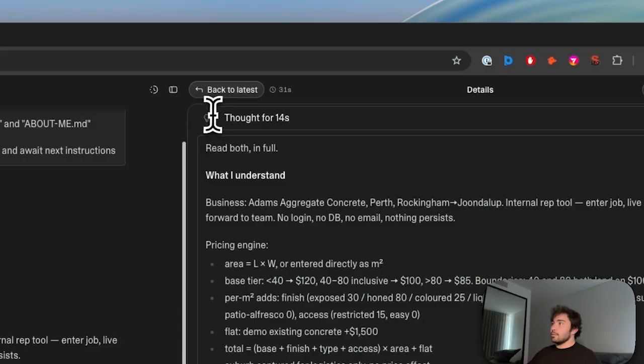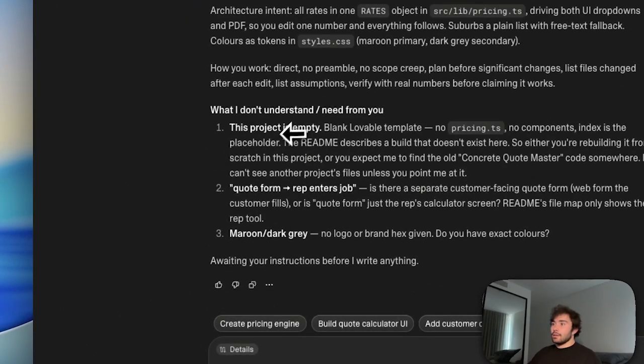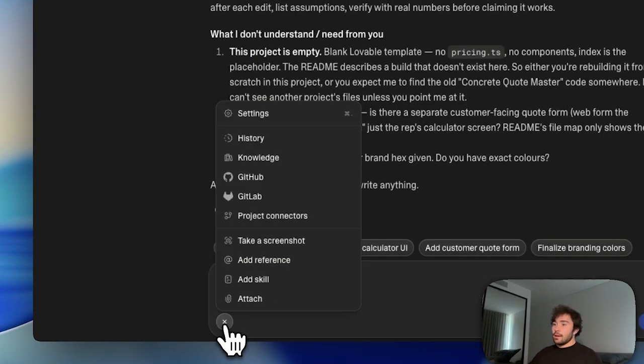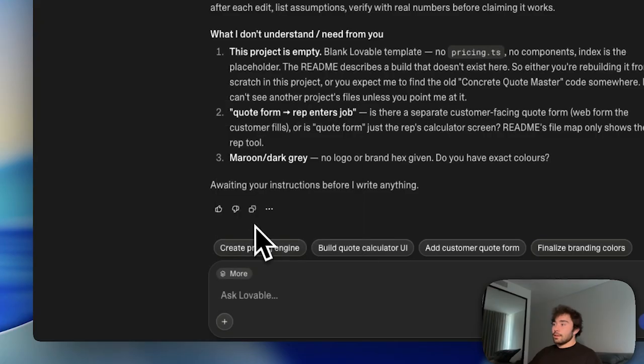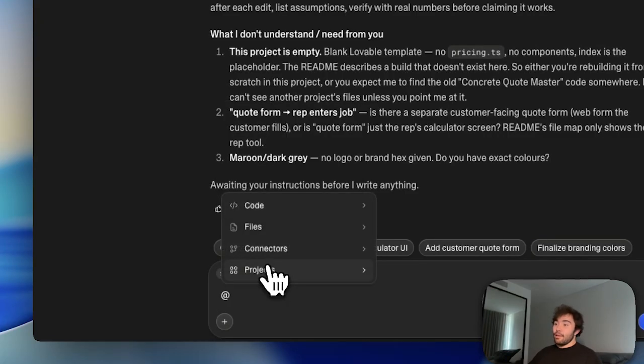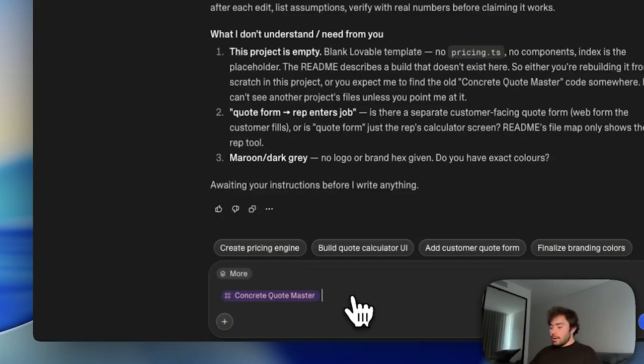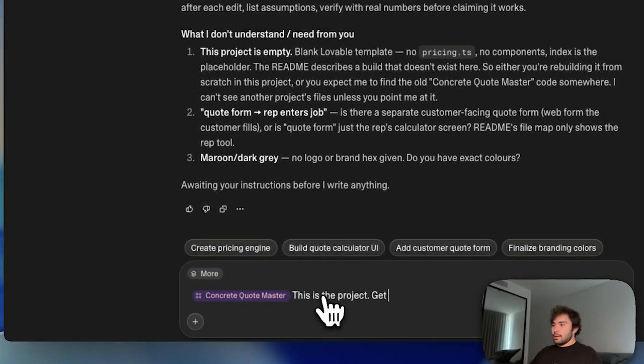Alright, let's shorten this. And okay, so the project is empty. But good thing, Lovable has a fix around that. Project connectors. Let's see, no, that's not the one. It's actually add a reference. We can go back here and press the one we were looking for. This is the project. Yes, all files.